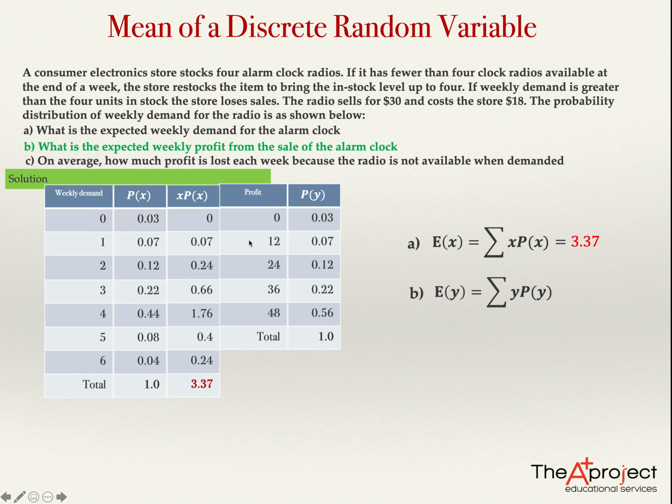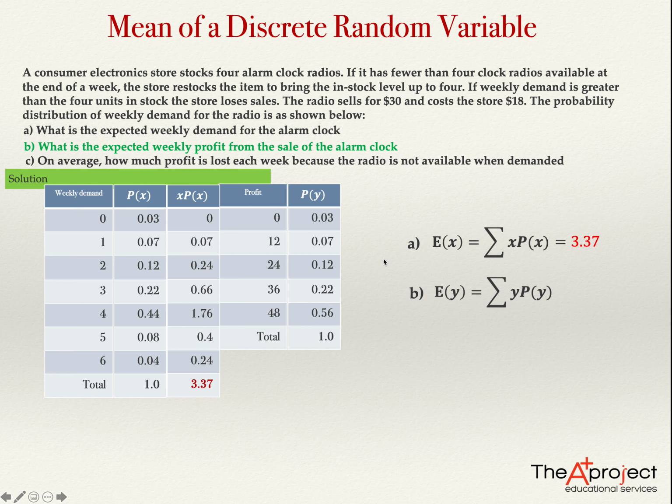If we have a probability distribution, then we can compute the expected value. The only thing we need to do is multiply the values times the probabilities. In this case, I'm using another letter, y, because I don't want to be confused with the other variable. This variable is symbolized by the letter y, so it will be the value times the probability, and this y will be the profit.